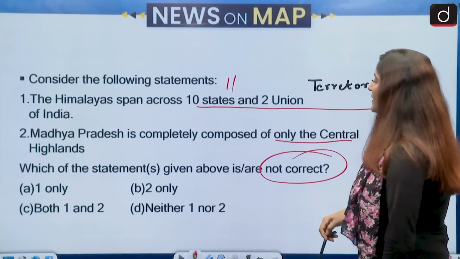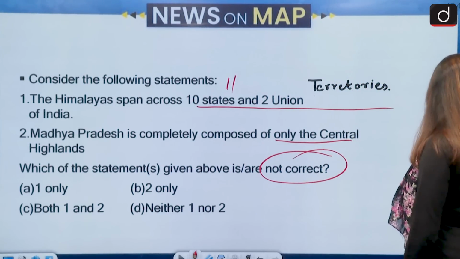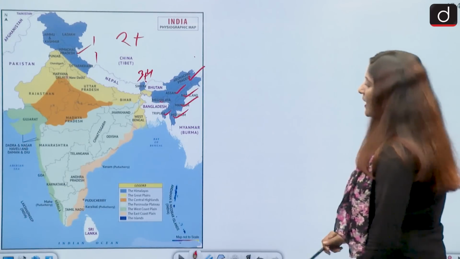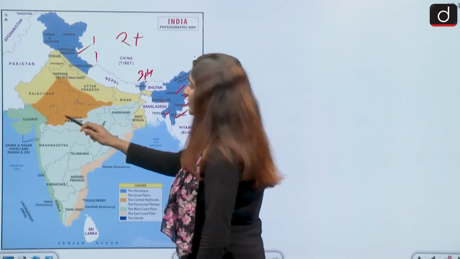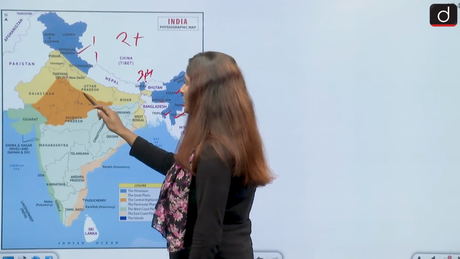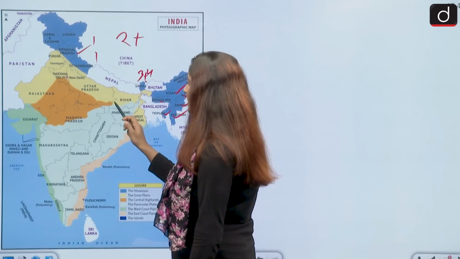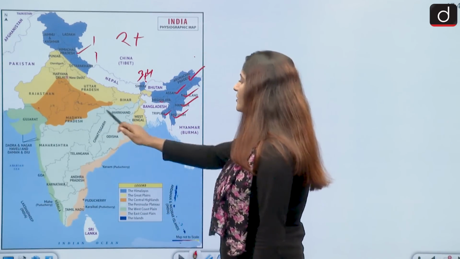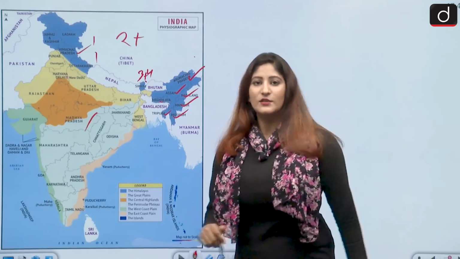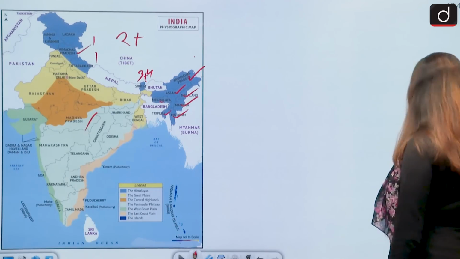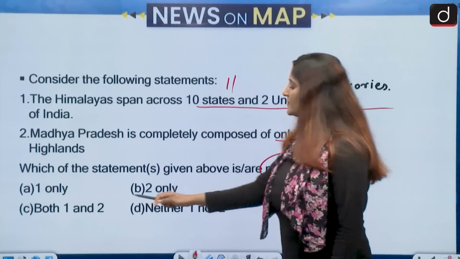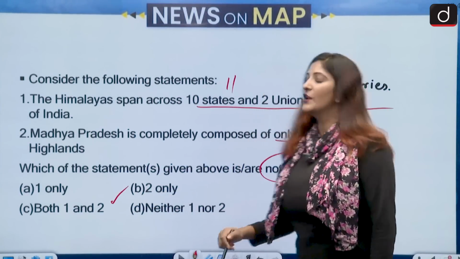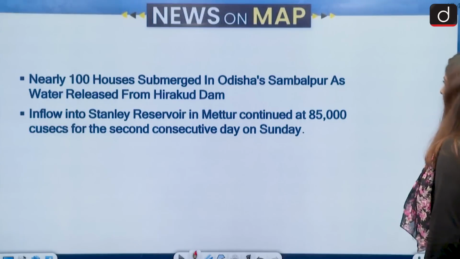Madhya Pradesh is completely composed of only central highlands. That is not correct. Central highlands span across Rajasthan, a bit of the region of Gujarat, Uttar Pradesh and a bit of the region of Bihar. But Madhya Pradesh also has the peninsular plains, not only the highlands. So the second statement is also not correct. Both the statements are not correct. Option C is going to be our correct answer. Alright, moving on to the next set of questions.